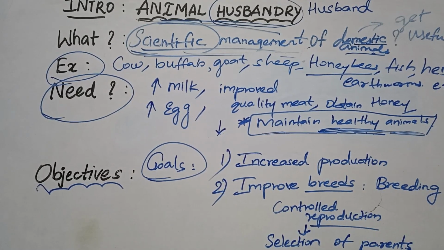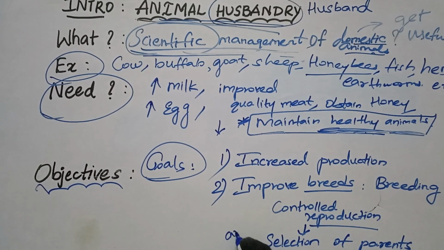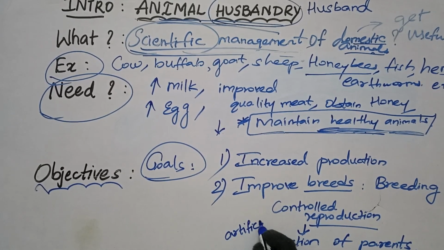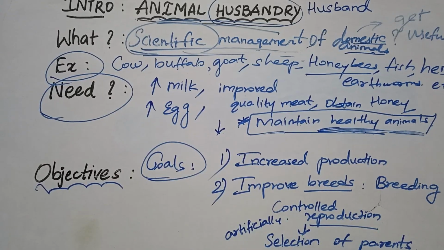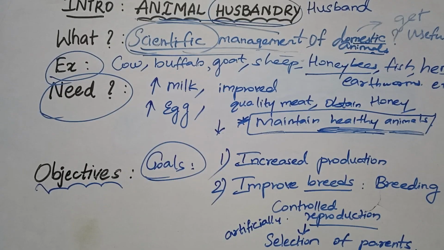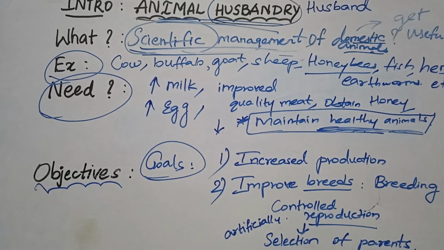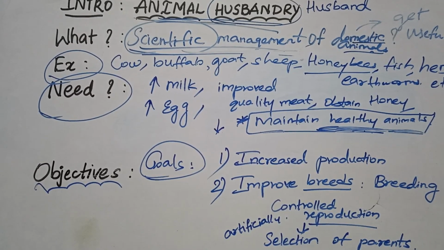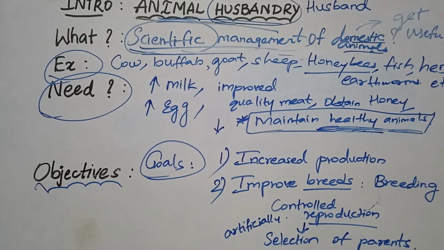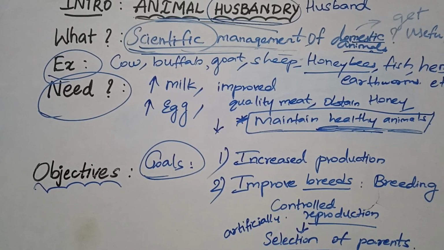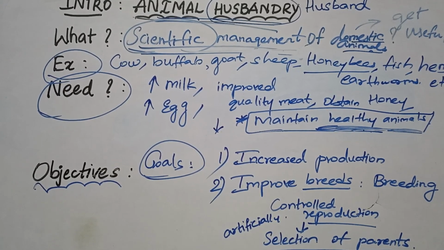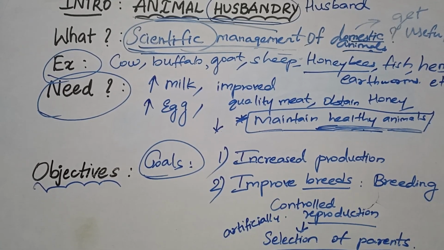The parents will be chosen artificially. For example, let's assume I'm an animal caretaker. I'm going to select a male cow who has strong muscular strength, and I'm going to select a female cow who can give more milk.